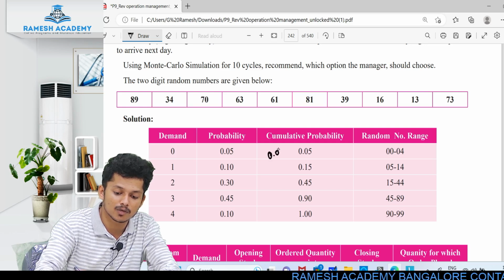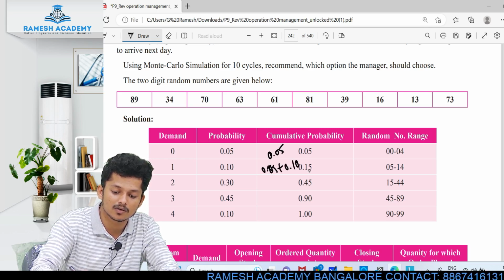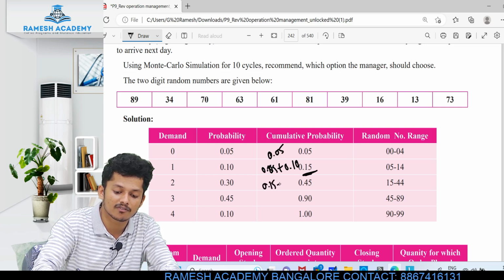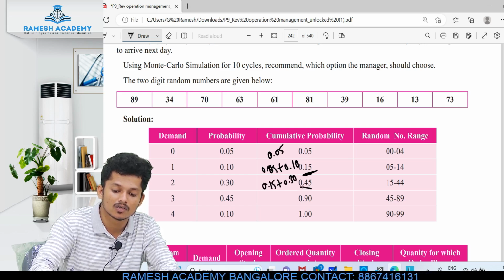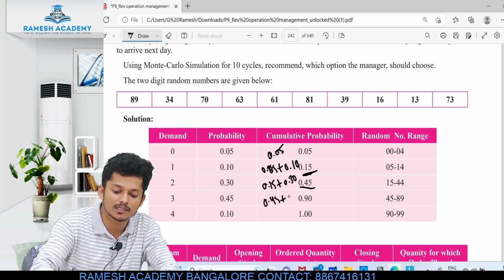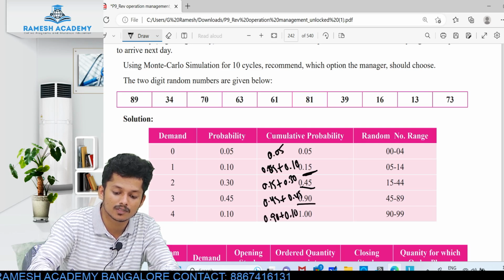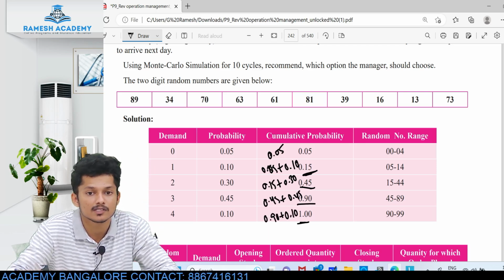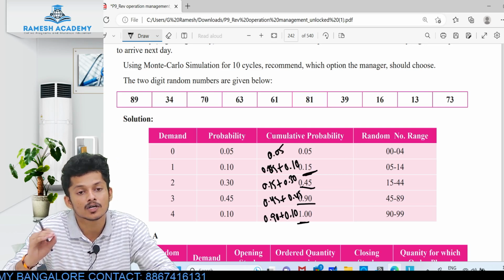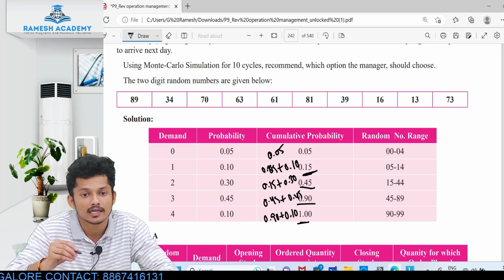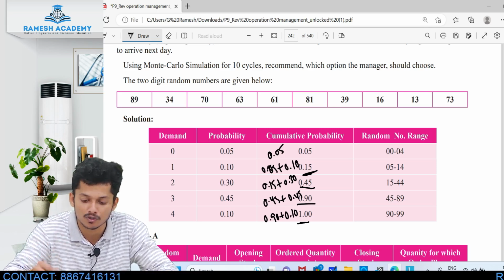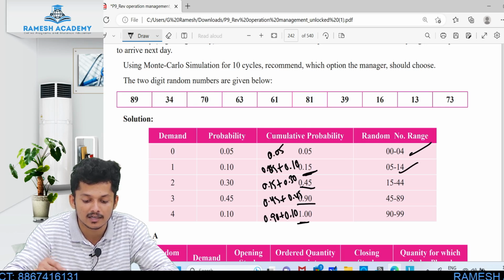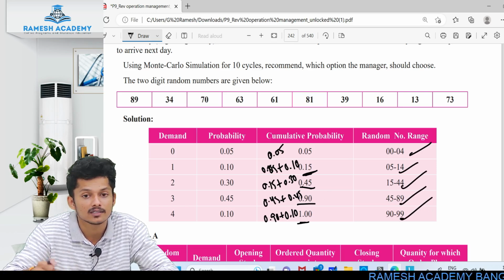First, as it is, you write 0.05, next 0.05 plus 0.10, which becomes 0.15, plus 0.30 is 0.45, 0.45 plus 0.45 is 0.90, plus 0.10, and the probability always equals 1. And the range, I told you, for the numbers you just reduce 1. So it is 0 to 04, next 05 to 14, next 15 to 44, 45 to 89, and 90 to 99. Got it? Any doubts? No.